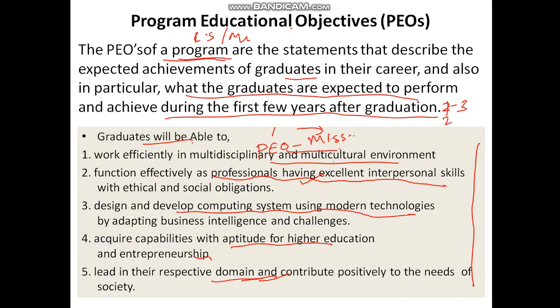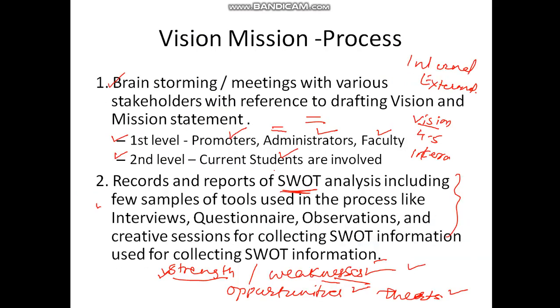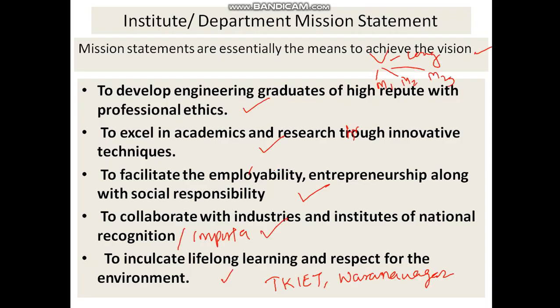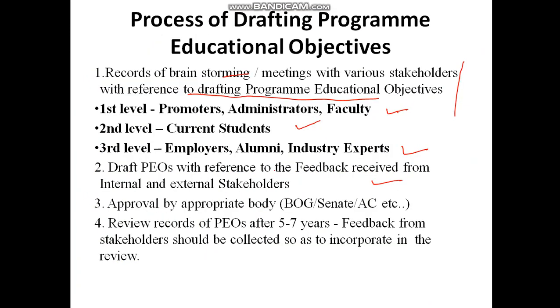While getting this feedback, you have to ask them some questions and take their interviews. All of that needs to be done, and then draft the POs. Once the POs are drafted, one step is to design the final, corrected set of POs and send it for approval to the appropriate body. It can be the Board of Governors, or the Senate, or any other body.